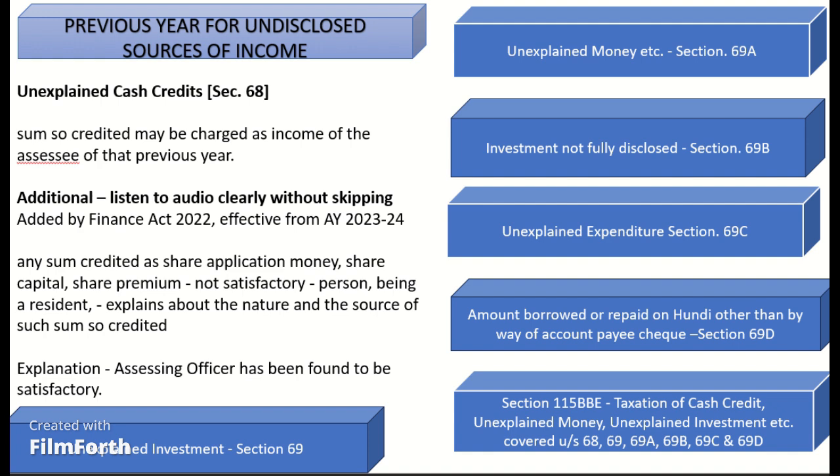Section 68: Unexplained cash credits. Where any sum is found credited in the books of the assessee and the assessee offers no explanation about the nature and source, or the explanation offered is not satisfactory in the opinion of the assessing officer, the sum so credited may be charged as income of the assessee of that previous year. Additional amendment points added by Finance Act 2022, effective from assessment year 2023-24.